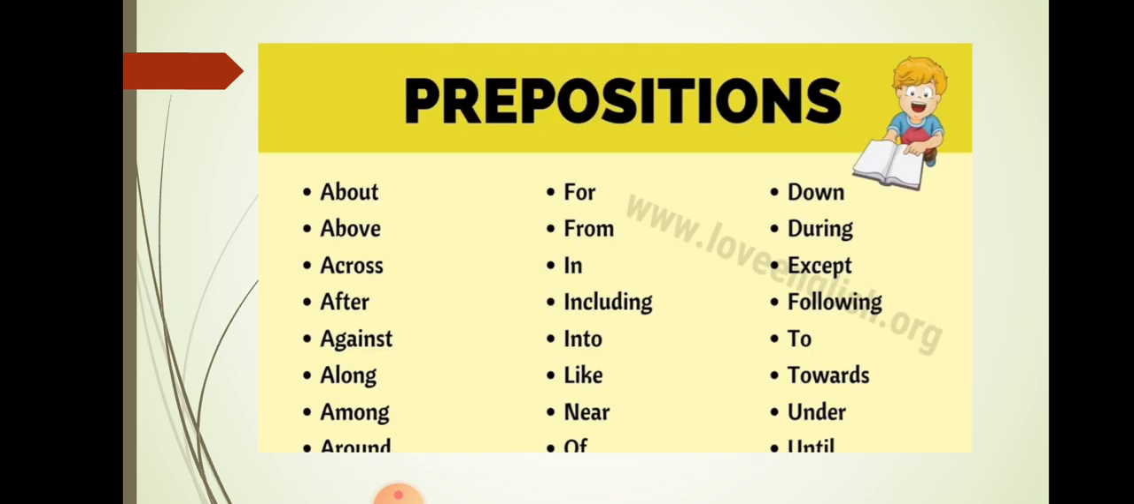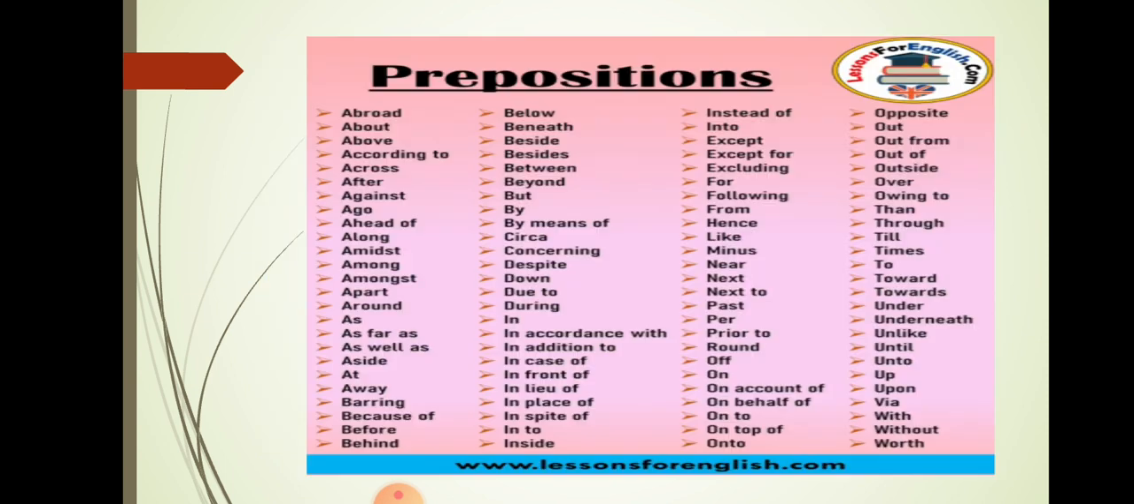Now, some other common prepositions: about, above, across. You see, it's one of the lists of prepositions. I have one more list. These are 150 prepositions. You can take a screenshot. You can note them down somewhere, which will be beneficial for you. These are some of the prepositions.